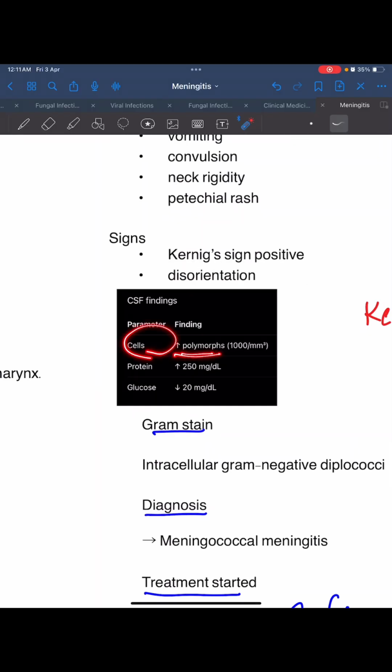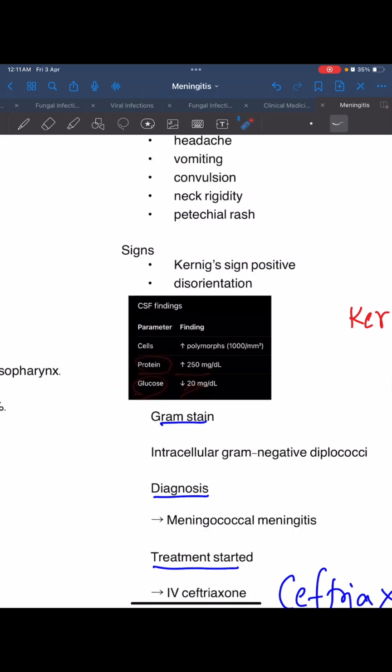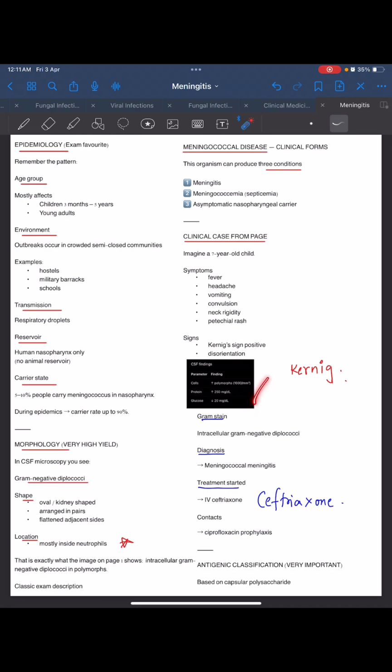CSF findings show increased polymorphs, about 1000 per mm cubed, protein is also increased, and glucose is decreased. And this is suggestive of what? Bacterial meningitis. So meningococcal meningitis treatment is IV ceftriaxone. Contacts get ciprofloxacin prophylaxis.